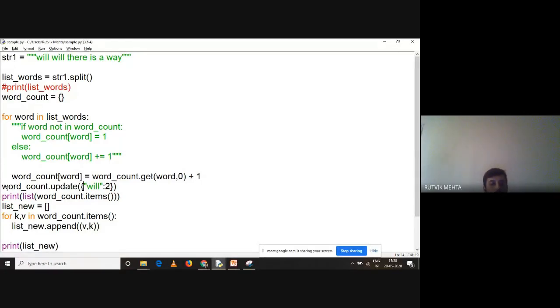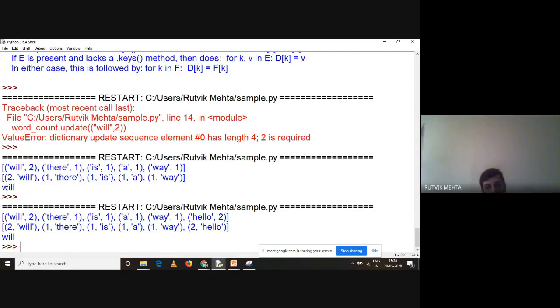Yeah, so instead of a tuple, it should be in dictionary form. So this is not doing anything else. It is just adding a new key into the dictionary, right? So instead of will, you can make it hello also. Hello was not part of this dictionary. Now it will be, right? So hello is added with count of 2.